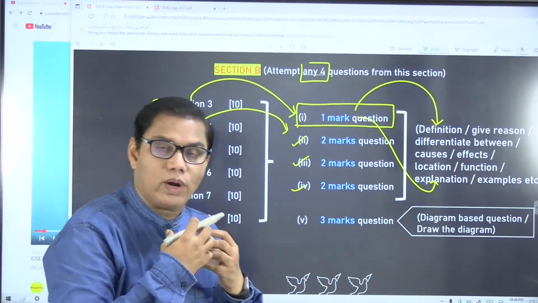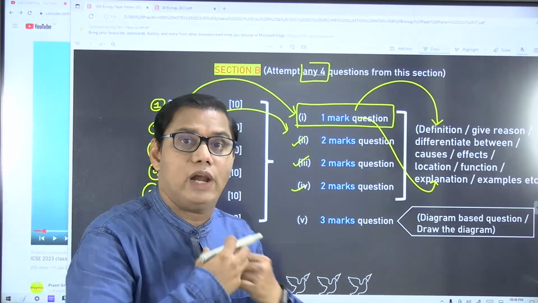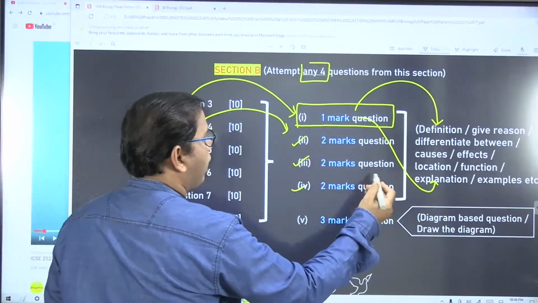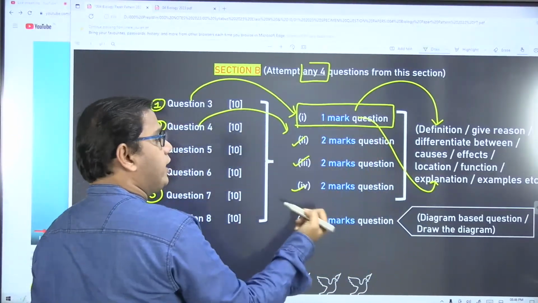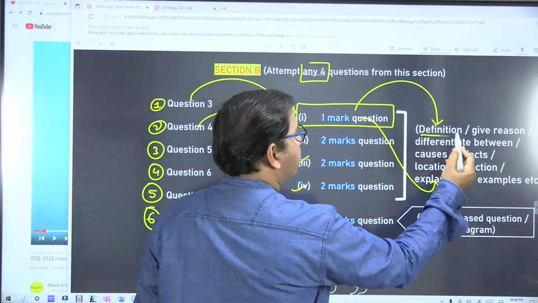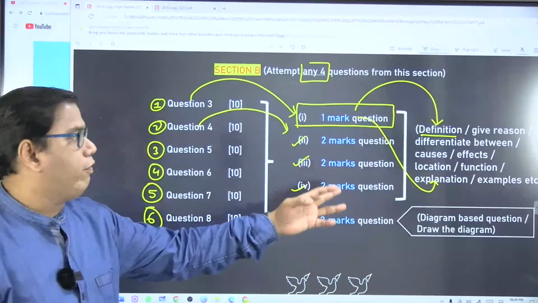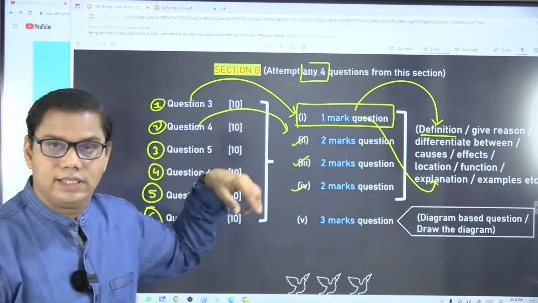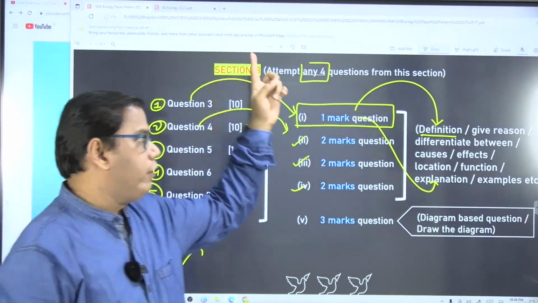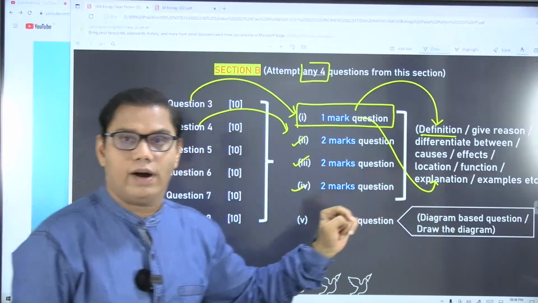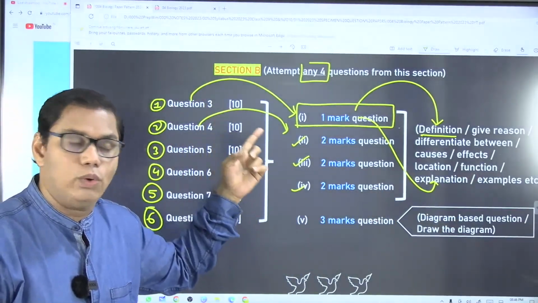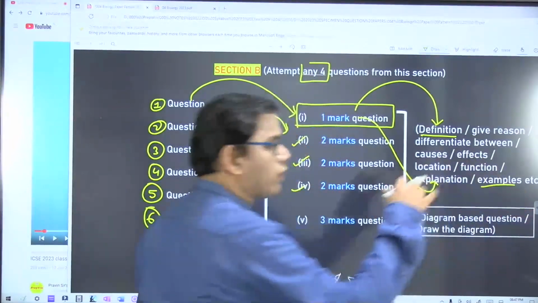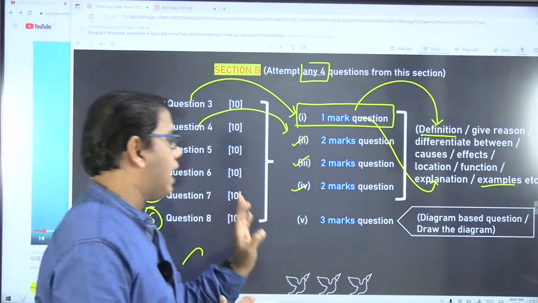So when you write the answer for give reasons, you will write an elaborate answer, covering all the points, right? So this will be 2 marks each, and question number one will be 1 mark each, and it might be a definition or give reason or differentiate between or write the causes or effect, location, function. We have seen in compulsory in section A, if you get location, then section B will include function, and if section A includes function, then section B will include location. Then examples also, give two examples of this, that. That can be asked.